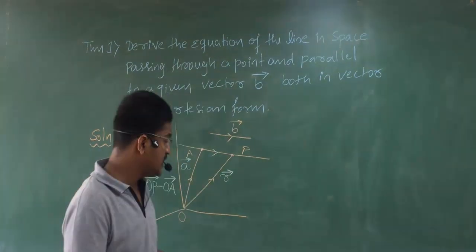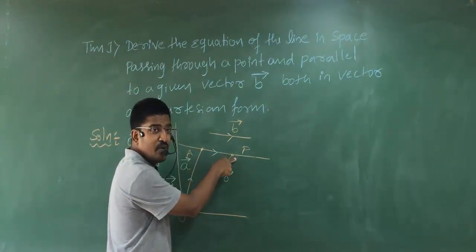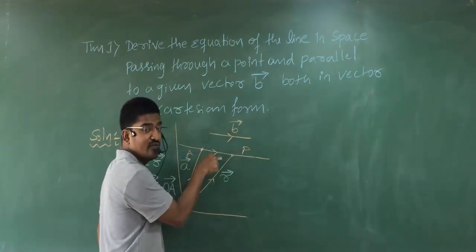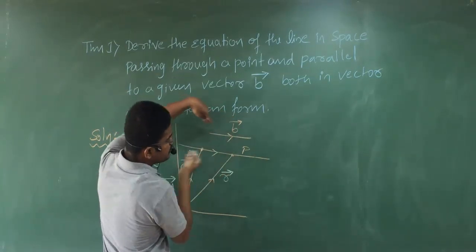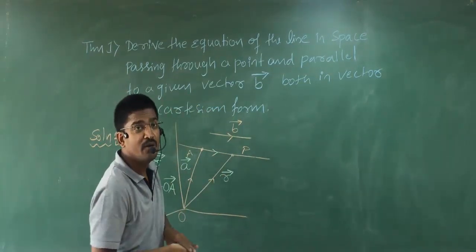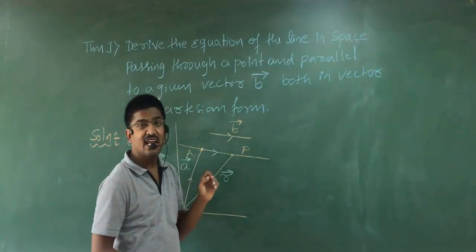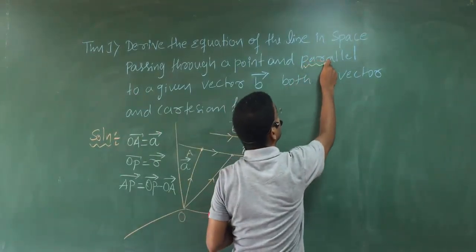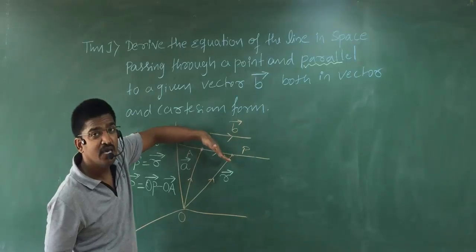So for that reason, see, here vector AP is the line passing through a given point. Vector B is a given vector. That means these two are the two lines which are parallel. AP is one line, vector B is second line. Both are parallel to each other because here they have given parallel. Clear? Vector B is parallel to vector AP.